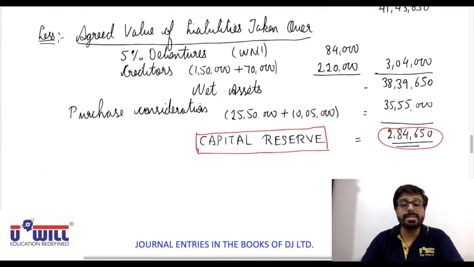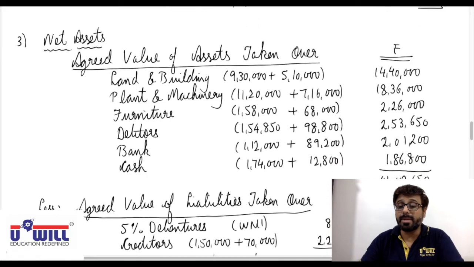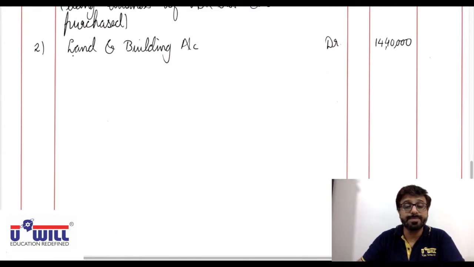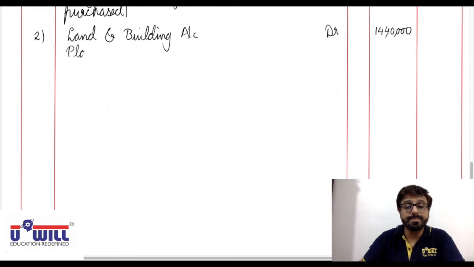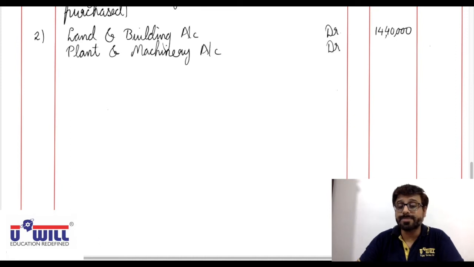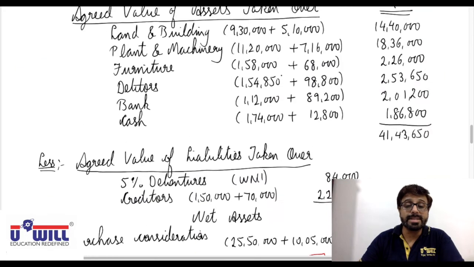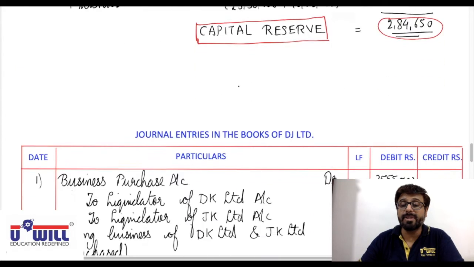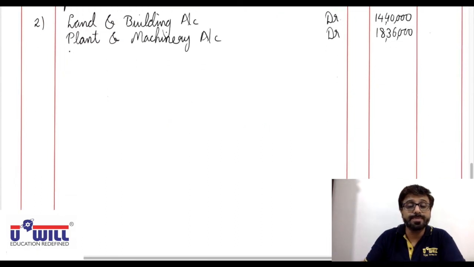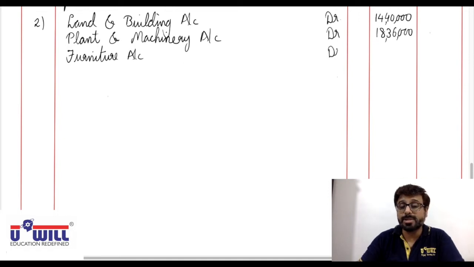The next asset is plant and machinery account debit with 18 lakh 36,000. The next asset is furniture. Furniture account debit with 2,26,000.